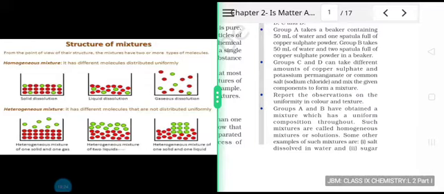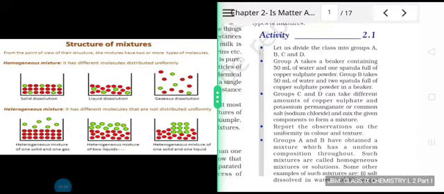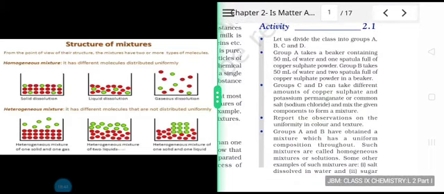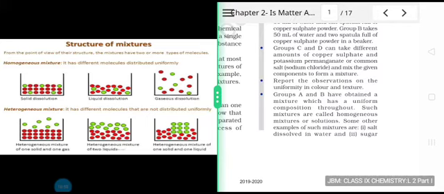Report the observations on the uniformity and color and texture. Groups A and B have obtained a mixture which has a uniform composition throughout. Such mixtures are called homogeneous mixtures or solutions. So just see what groups A and B have taken. They have 50 milliliter of water and one spatula full of copper sulfate powder, and when it comes to B, they have taken 50 ml of water and two spatula full of copper sulfate powder. So the mixture that is formed in this case has a uniform composition throughout, and such mixtures are called homogeneous mixtures or solutions.